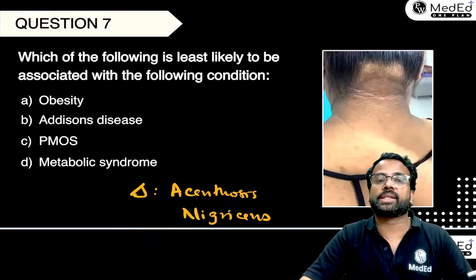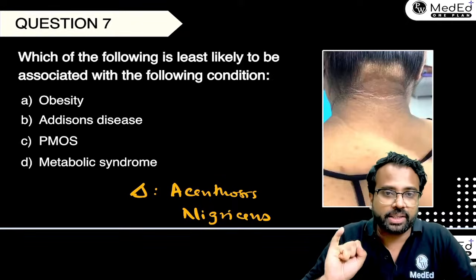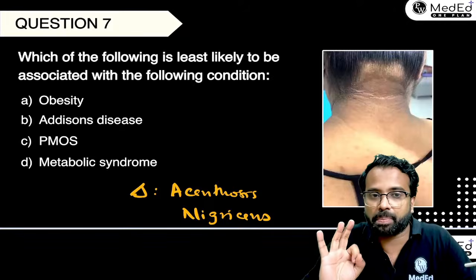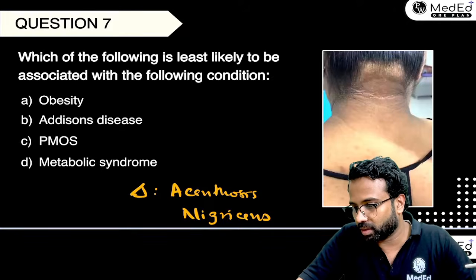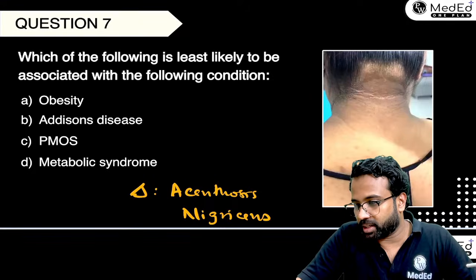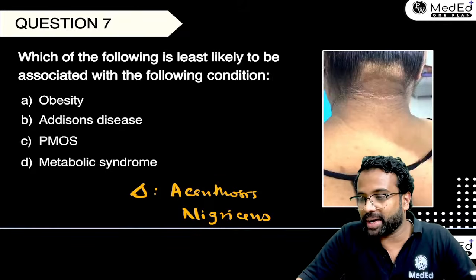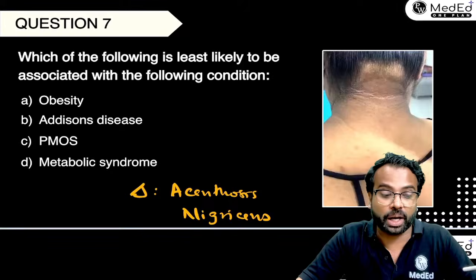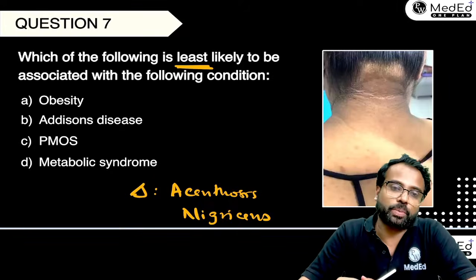And the question here is, which of the following is least likely to be associated? Is it obesity, Addison's disease, PCOS, metabolic syndrome? Excellent, Rahul, Shabid, Shreyas, all of you. All of you are right. This is going to be Acanthosis nigricans. Now tell me, what is the least association? Least chances to be associated.